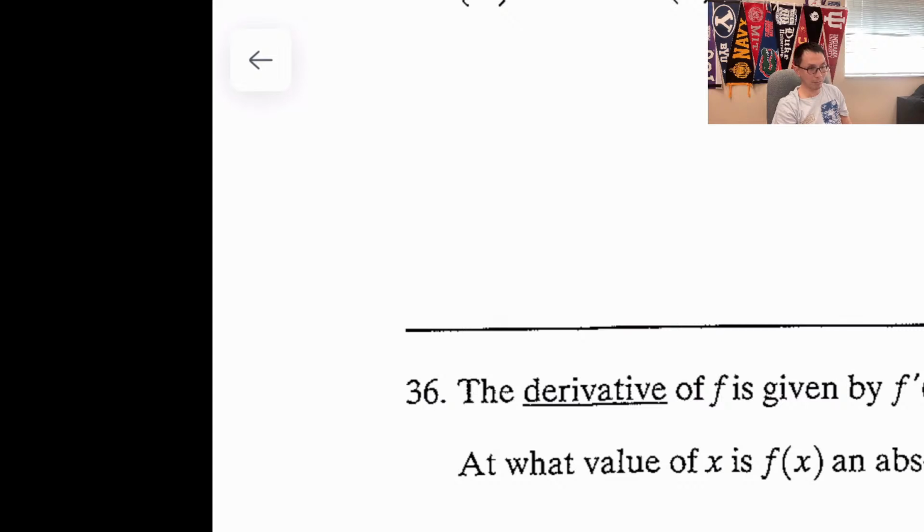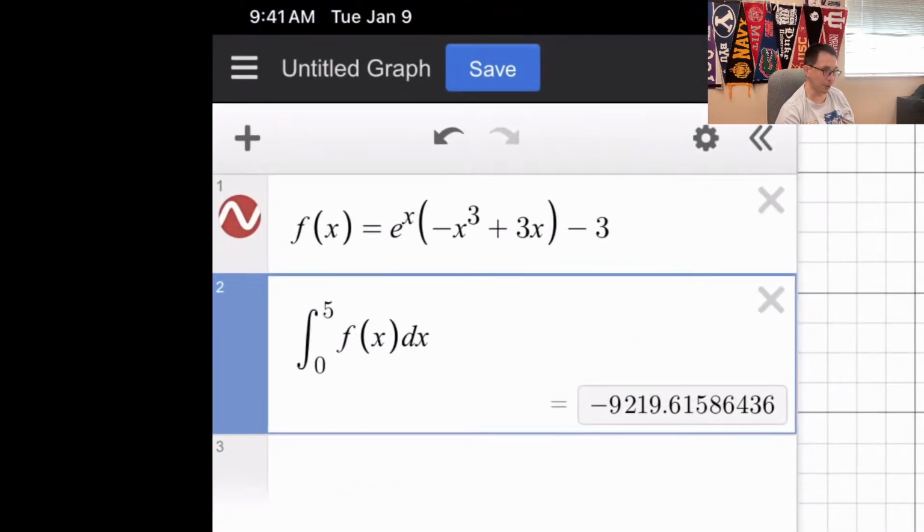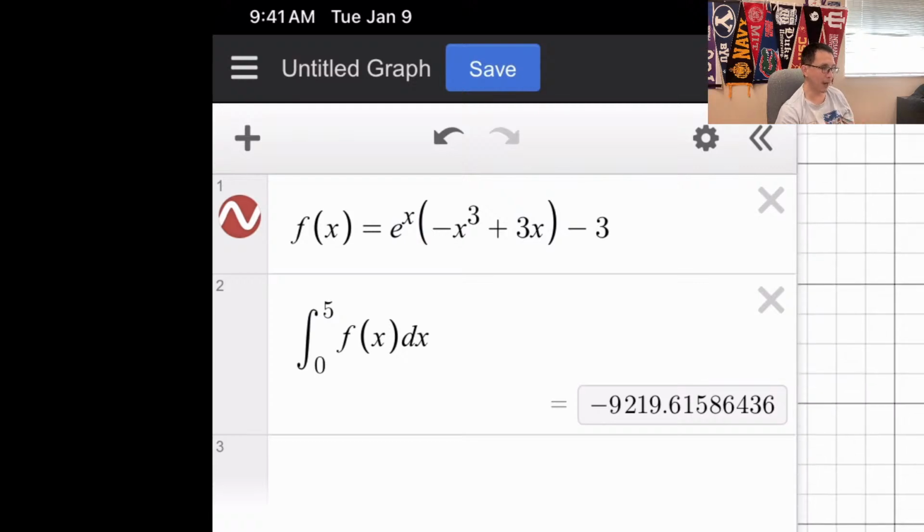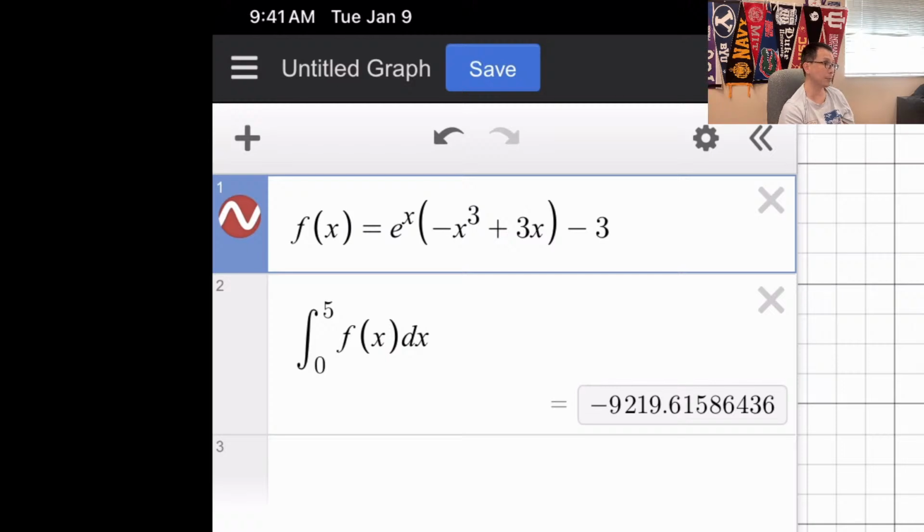36. I love this question because it happened on the FRQ as well. This is the one where you had to do a table. But be careful. The question can ask for the absolute minimum value, which is completely different from asking at what value of x f of x has its absolute minimum. So what I would do is actually graph this function, from 0 to 5. And the absolute minimum value is negative 9.219. But you also need to look at the integration between 0 and 6.14. Are you done?